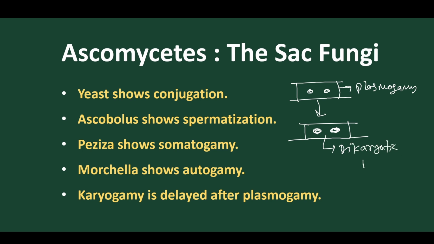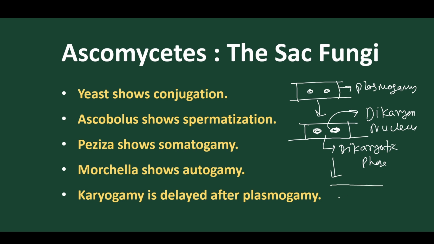Dikaryotic phase. Got it? This dikaryotic phase is the intermediate phase between plasmogamy and karyogamy, and the nucleus present is called the dikaryon nucleus, because two different nuclei are present. Got it? So this is called the dikaryotic nucleus.